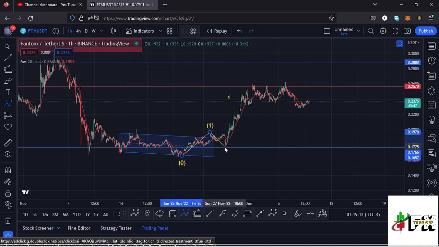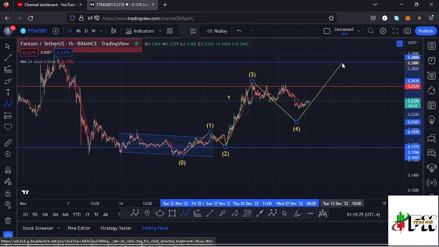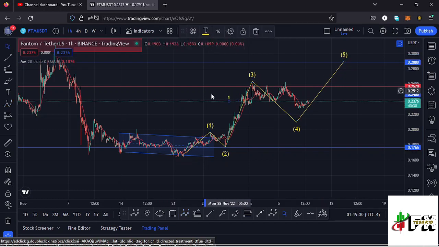Then we saw a bit of a retracement over here in the formation of a second wave, then saw another bounce to the upper side in the formation of a third wave. Then I'm expecting a bit of a retracement over here in this chart in the formation of a fourth wave before we continue pushing even higher in the formation of that wave 5 to the upper side to complete a higher Elliott wave count 1 to the upper side.